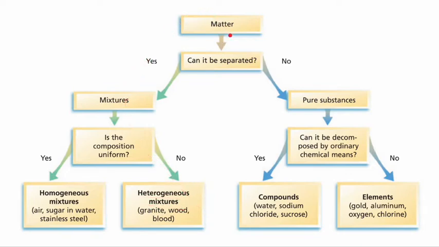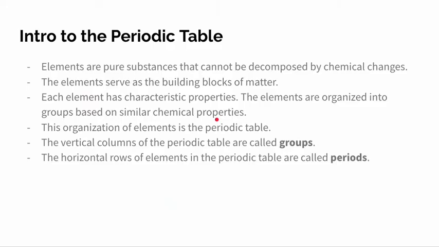And then if we look at the other side, if matter cannot be separated, it is known as a pure substance. And it is further divided by whether it can be decomposed by ordinary chemical means. If yes, that means it's a compound. If no, that means it's an element. That's how we can fully look at matter as a whole.